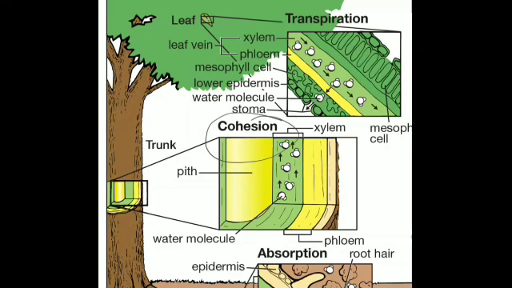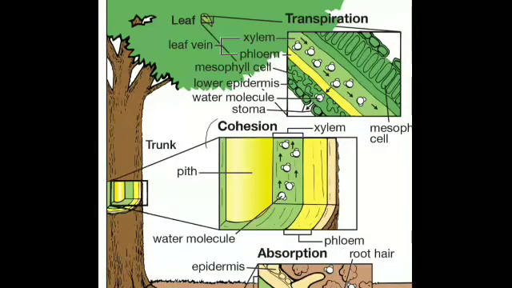Similarly here also, when the concentration of water in the cells of leaves decreases, the water from the neighboring xylem vessel enters the leaf cells. Is it clear? And the loss of water from the leaf creates a suction force, something that will pull things upwards.